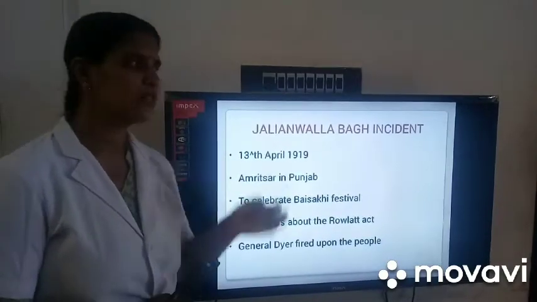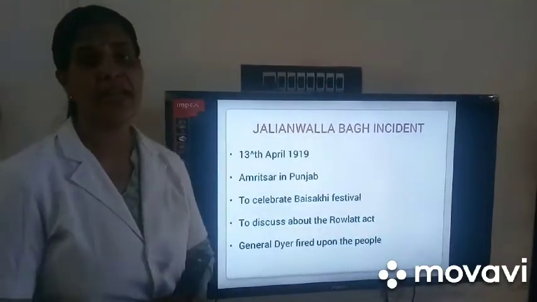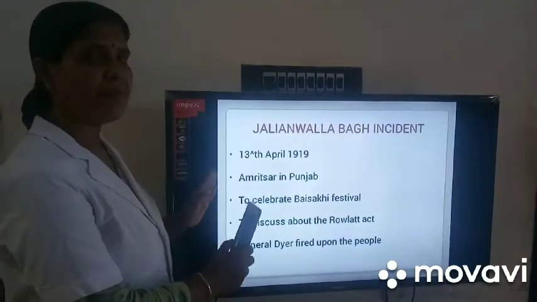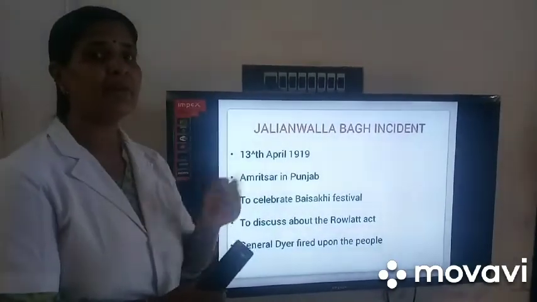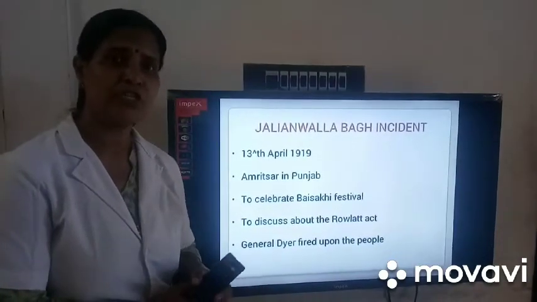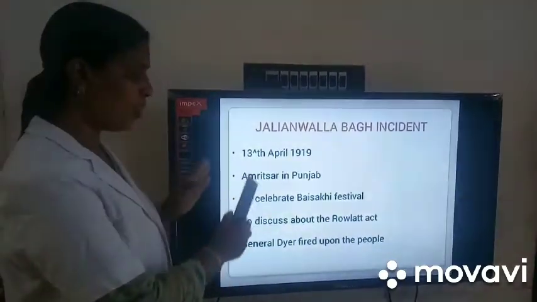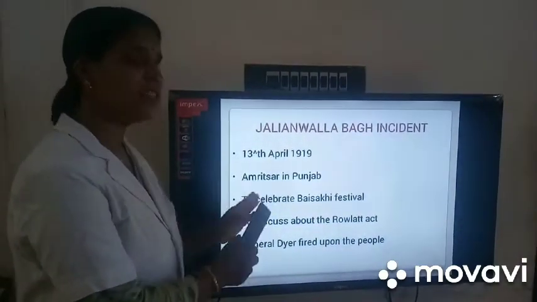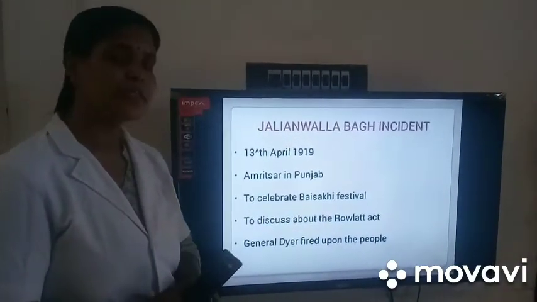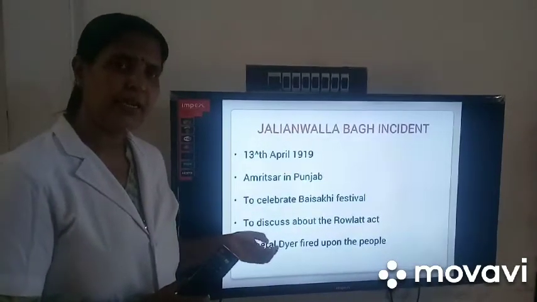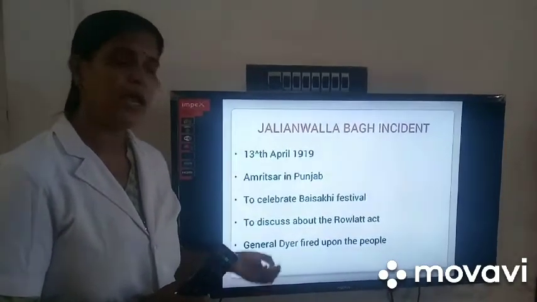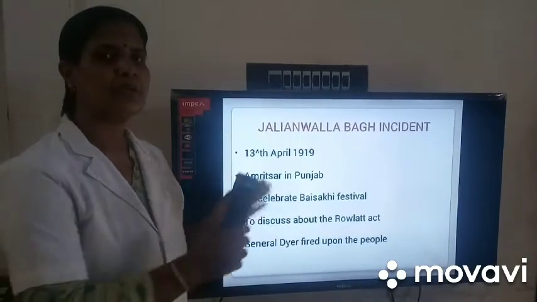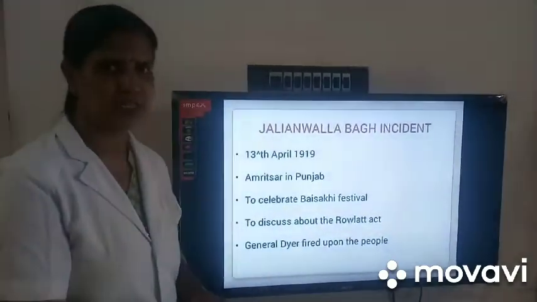The Jallianwala Bagh incident happened on 13th April 1919. Here, the village people were from remote areas. They were not aware of the martial law passed by the British government. So they gathered to celebrate the Baisakhi festival and to discuss the Rowlatt Act. At this time, General Dyer entered the ground along with the troops and started to fire upon the people. That was the famous Jallianwala Bagh incident.